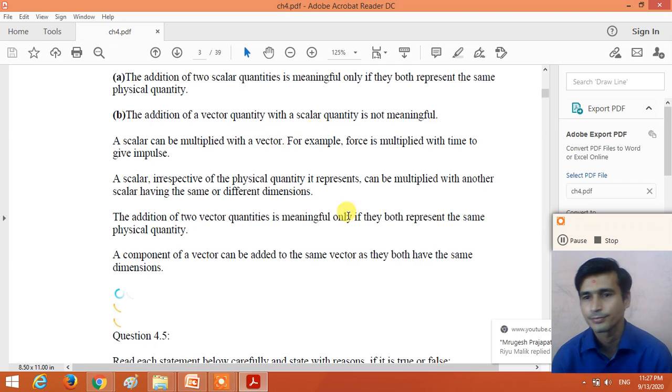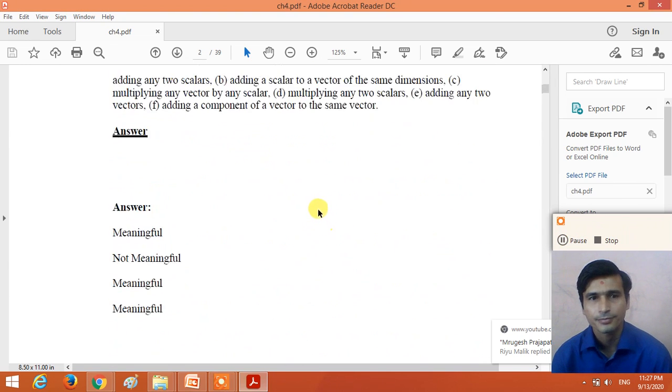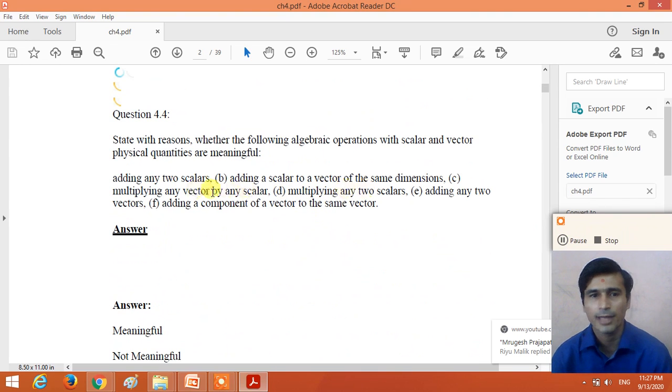So third statement here, multiplying any vector by a scalar is a meaningful statement. If we multiply a scalar quantity with the vector quantity, we get a vector result.